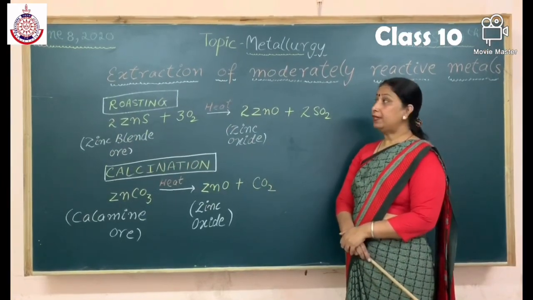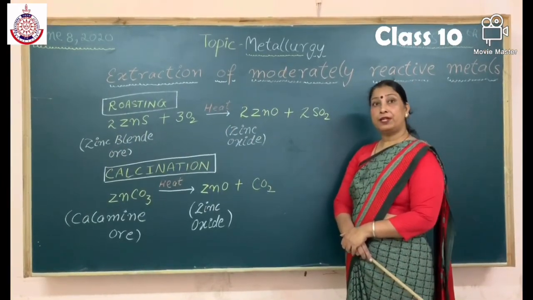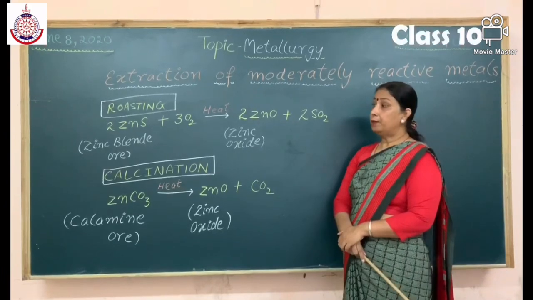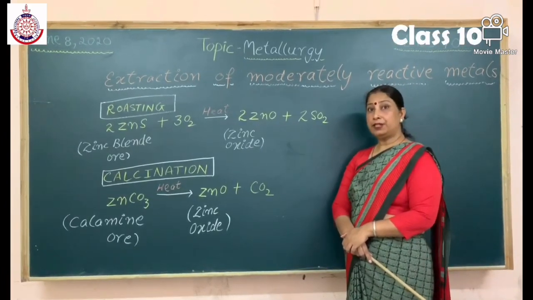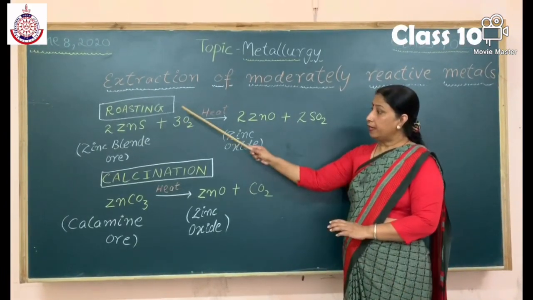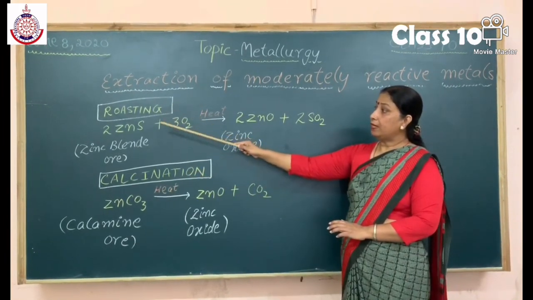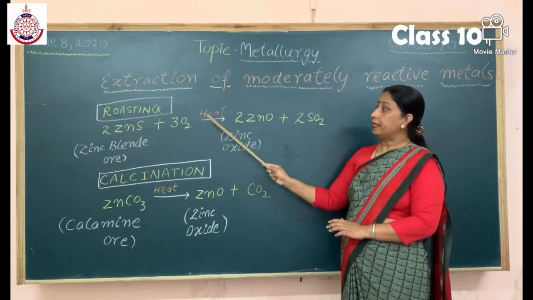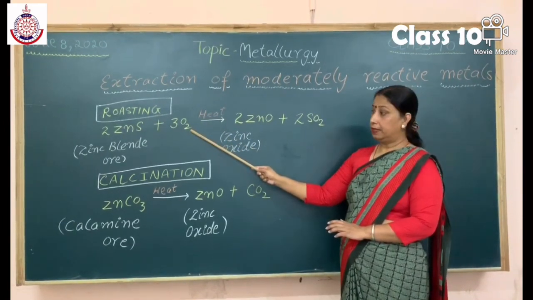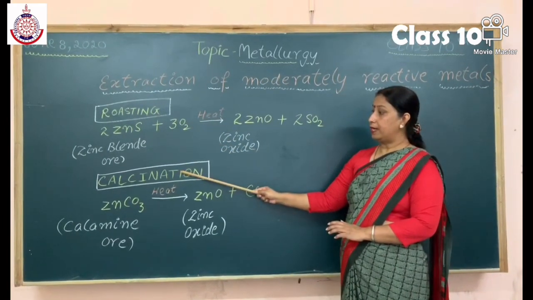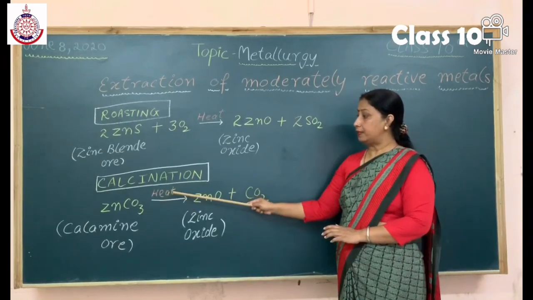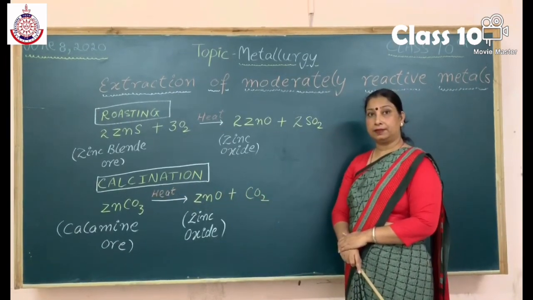Students, now we will discuss extraction of moderately reactive metals. Before this topic, I want to tell you what is roasting and what is calcination. Roasting is a process when the metal ore is heated in the presence of oxygen, and calcination is a process when the metal ore is heated in the absence of oxygen.